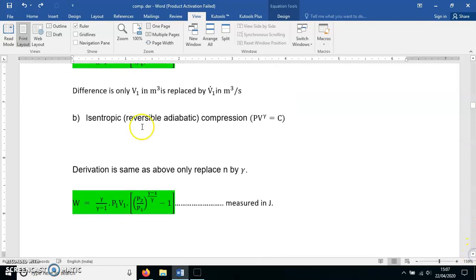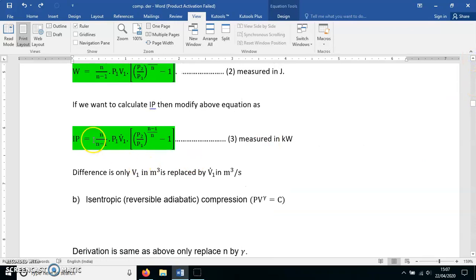Now the second case, we are going to see the work required to drive the compressor when the process is isentropic. You know this process is not possible. Only we are using this for comparison purpose. For air, gamma value is 1.4. For this isentropic compression, the derivation of the work required to drive the compressor is exactly like that of the polytropic process. Only the difference is, PV raised to N is equal to constant, the process now becomes PV raised to gamma is equal to constant.